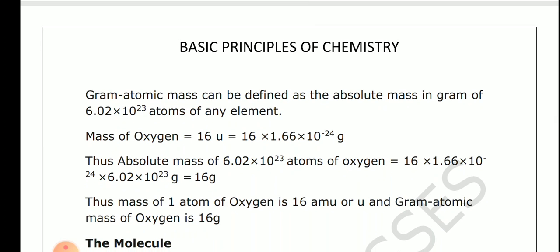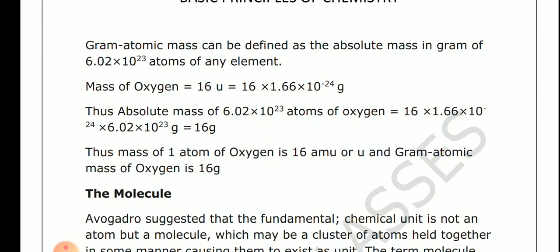Gram atomic mass can be defined as the absolute mass in gram of 6.02 into 10 to the power 23 atoms of any element. That means the mass of oxygen is 16 unit, that is 16 into 1.66 into 10 to the power minus 24 gram.